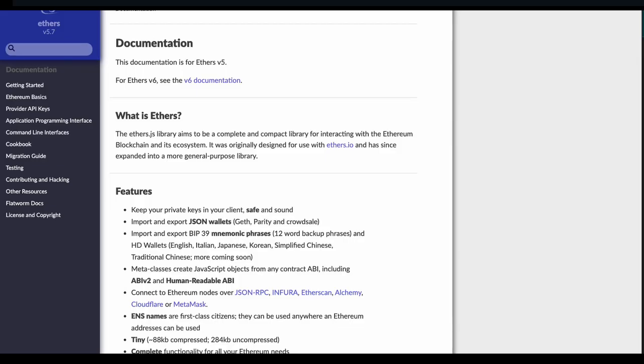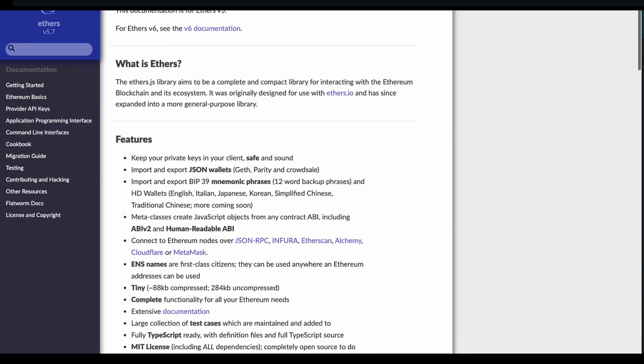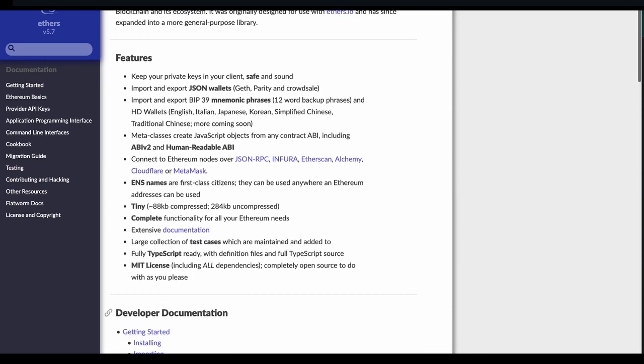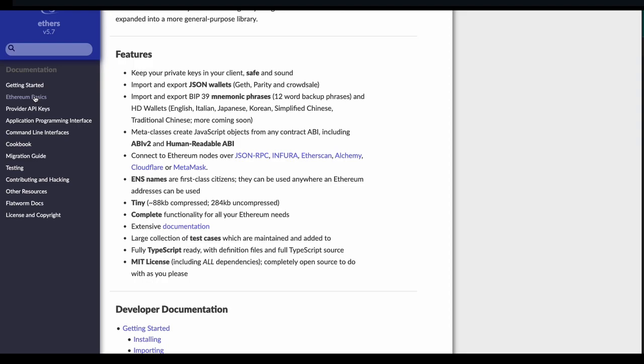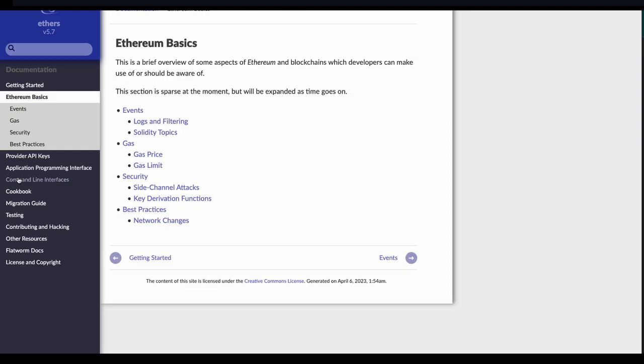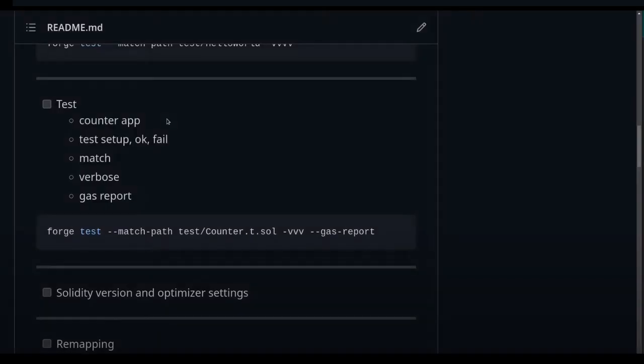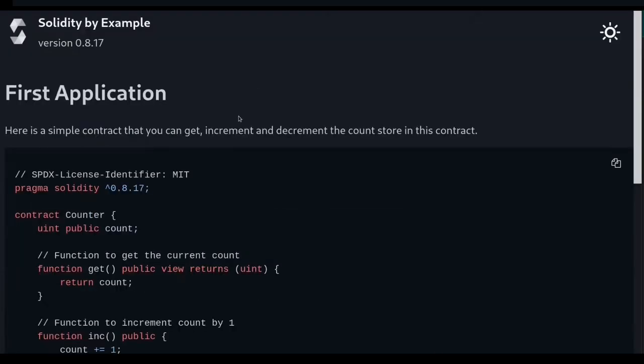I'm going to leave you here also the Ether.js library documentation. You're going to be visiting it more often than you think, so start getting familiar with how to navigate through it. Last but not least, whether you're going to be focused as a smart contract auditor or you prefer to be involved with development, there is the need to know about Web3 security auditing. So here we have Foundry, and Foundry is going to be your best friend in the future when you start testing smart contracts on audits.